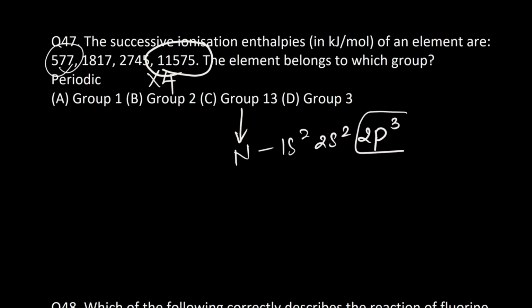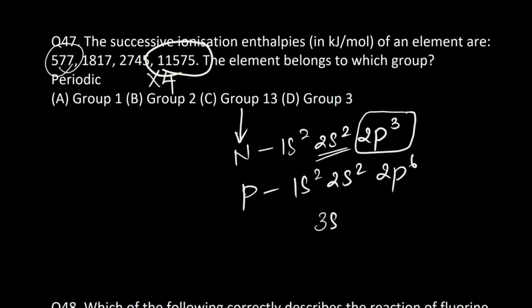So 3 electron removal is easier than the 4th electron removal, that is from the 2s2 state. If you take phosphorus also, phosphorus is 15. So 1s2, 2s2, 2p6, 3s2, 3p3. Again the same thing. Right. So which makes the answer to this question true.